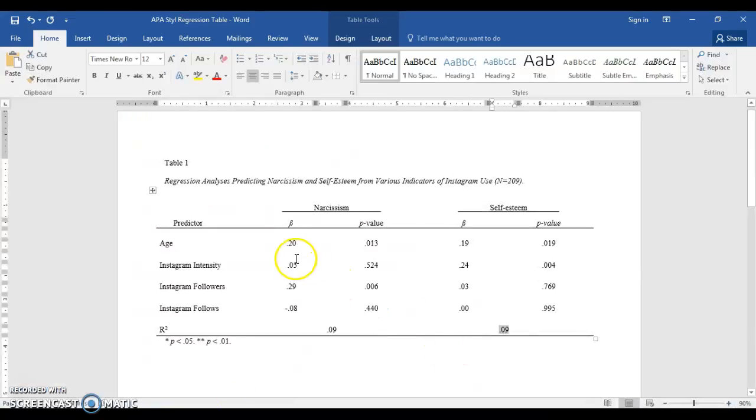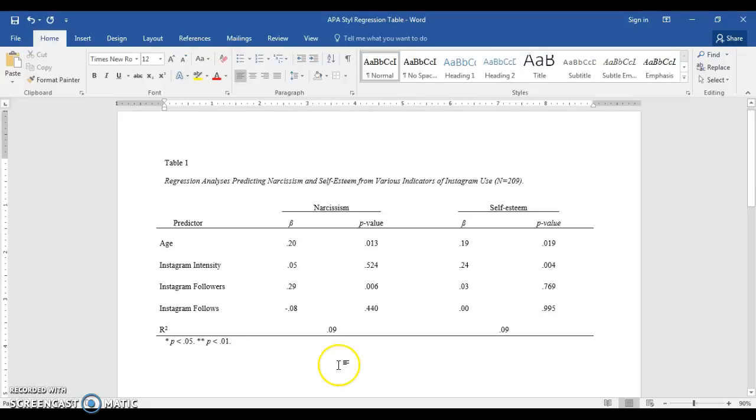Now, traditionally in APA format, you will round to 2 decimal places, except for p-values. Okay, so the p-values will be rounded to 3, everything else rounded to 2. The reason we do that, well, APA kind of has a fluid recommendation for that. Basically, the rule of thumb is present as much information as you can as succinctly as possible. So this is what I'm going to recommend for this particular assignment. So in your workshop, you will see a whole bunch of documents, and you'll have the formatted table, and you'll have the data set to work with, and so forth.